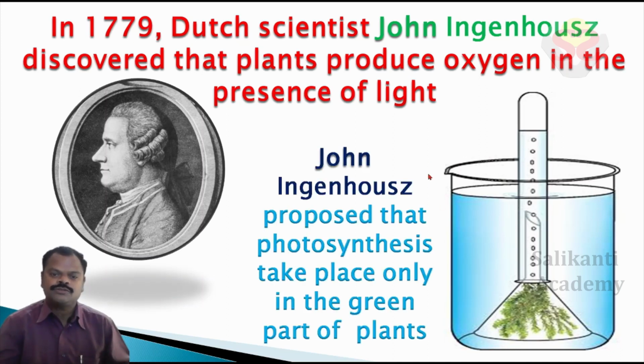Ingenhousz proposed that photosynthesis takes place only in the green parts of plants. When this apparatus setup is put in light, oxygen is released. If you put this setup in a dark place, the oxygen isn't released.